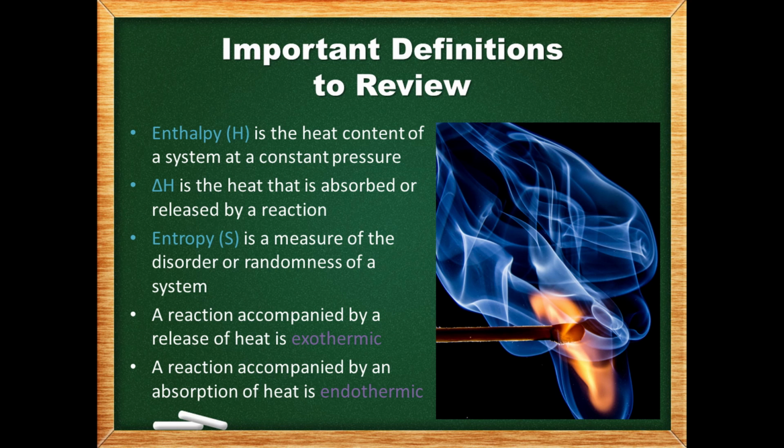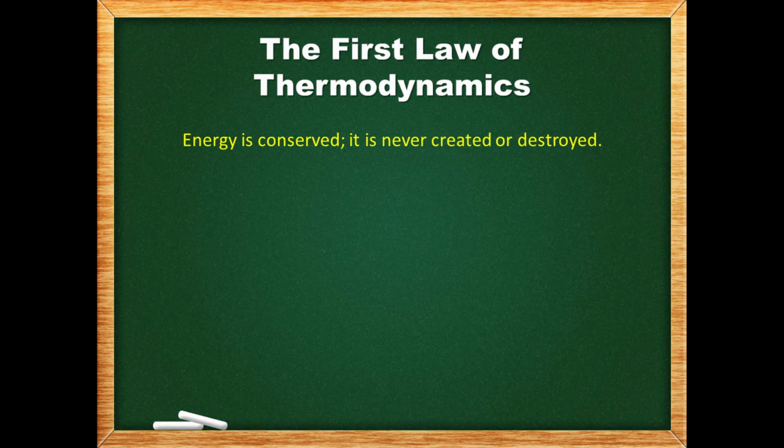Entropy, which is represented by the letter S, is a measure of the disorder or randomness of a system. A reaction accompanied by a release of heat is exothermic, while one accompanied by an absorption of heat is endothermic. The first law of thermodynamics states that energy is conserved. It is never created nor destroyed.